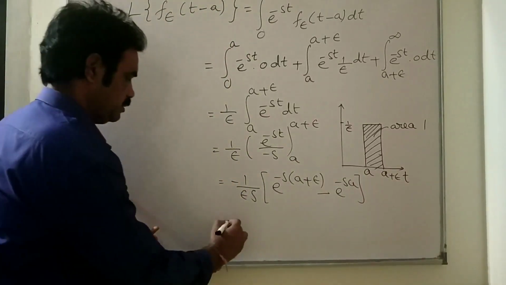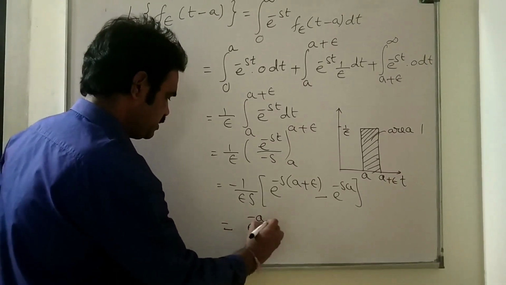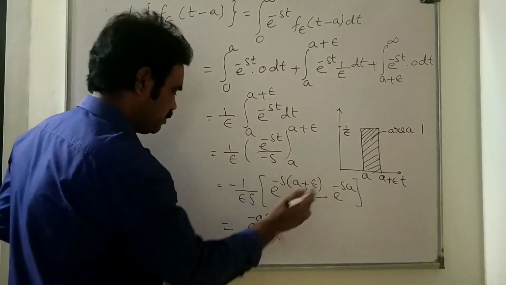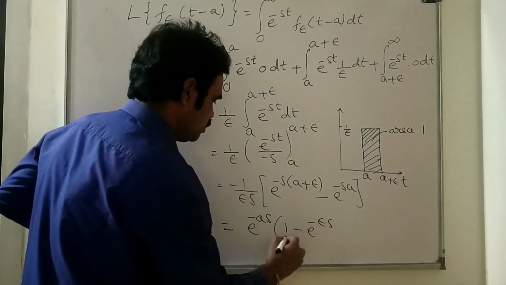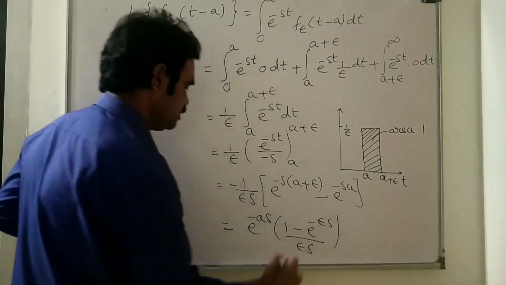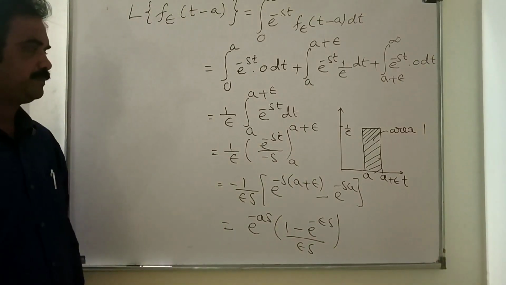Taking e power minus as common, we get e power minus as into 1 minus e power minus epsilon s all by epsilon s. This is the Laplace transform of f epsilon of t minus a.